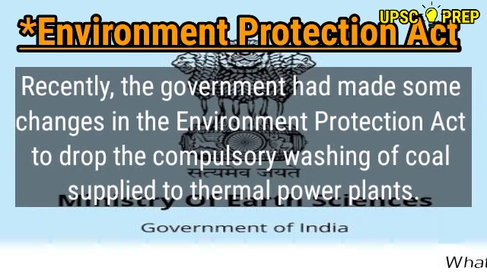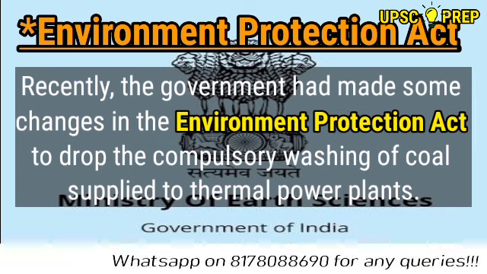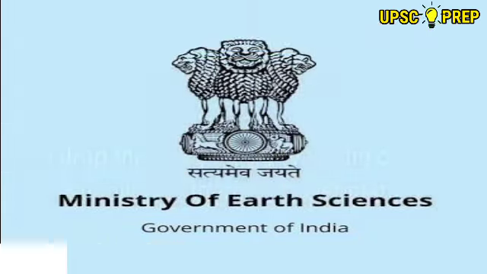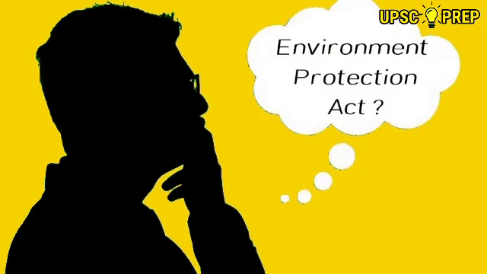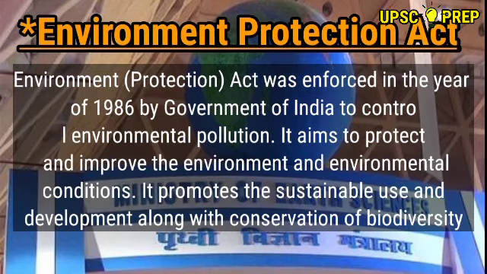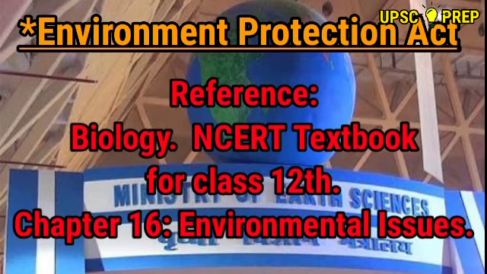Our next topic is the Environment Protection Act. Recently, the government made some changes in the Environment Protection Act to drop the compulsory washing of coal supplied to the thermal power plants. Now, we must understand what the Environment Protection Act is. Friends, the Environment Protection Act was enforced in the year 1986 by the Government of India to control environmental pollution. It aims to protect and improve the environment and environmental conditions. It promotes the sustainable use and development along with conservation of biodiversity. You can read more about it in chapter 16 of class 12th biology textbooks.